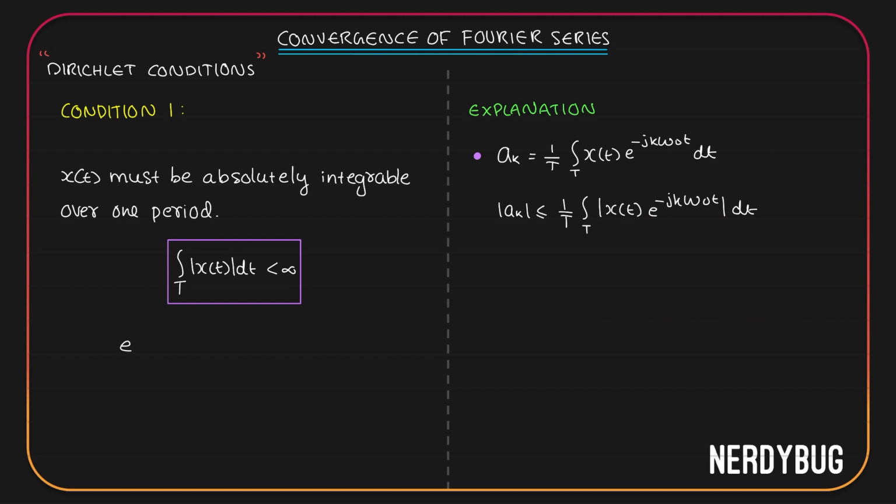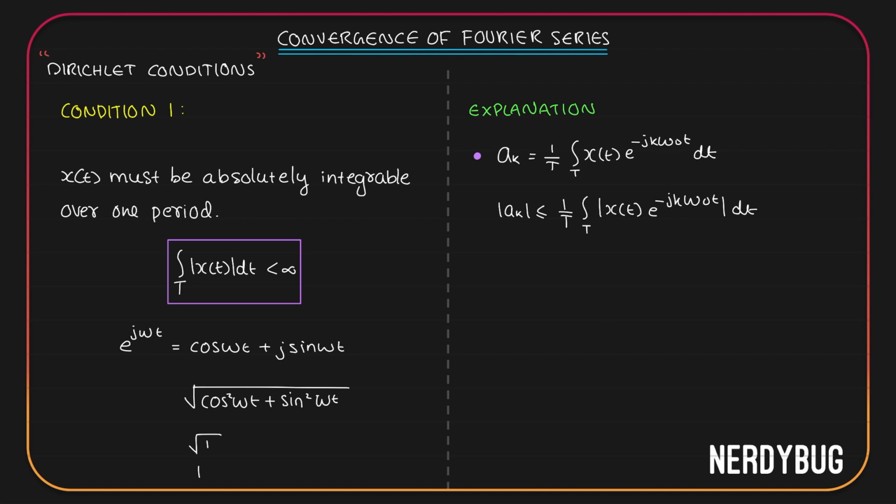Let's consider a random e raised to j omega t. This can be written according to Euler's formula as cos omega t plus j sin omega t. What will be the magnitude? It will be root of cos square omega t plus sin square omega t. That is root of 1 or 1.